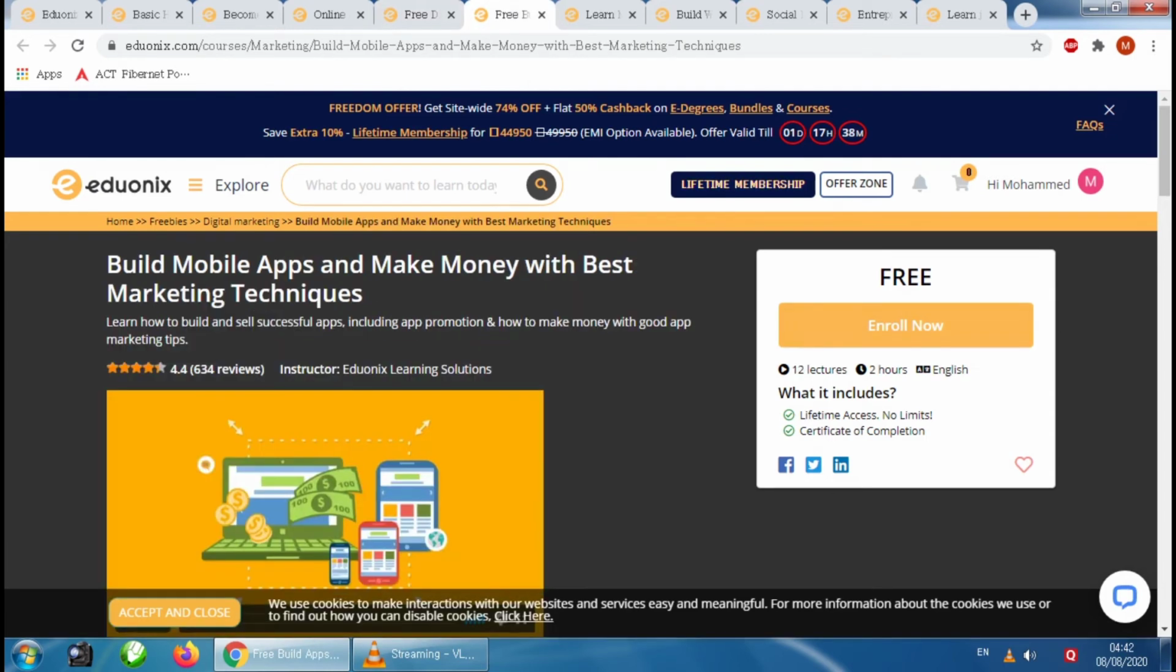The fifth one is Build mobile apps and make money with best marketing techniques. In this course you will learn how to build and sell successful apps including app promotion and how to make money with good app marketing tips, and the rating is 4.4 stars. You can also enroll in this course by clicking on the enroll now option and access it for free.